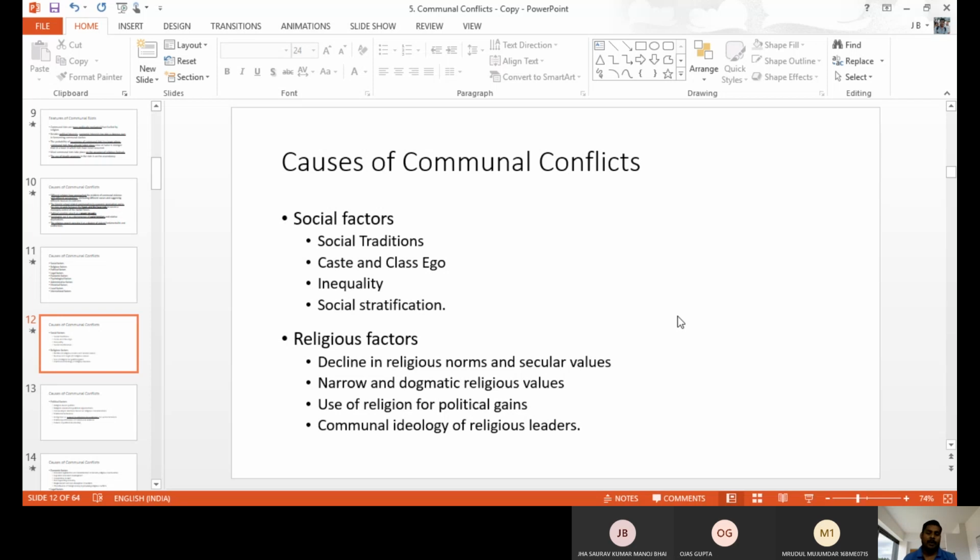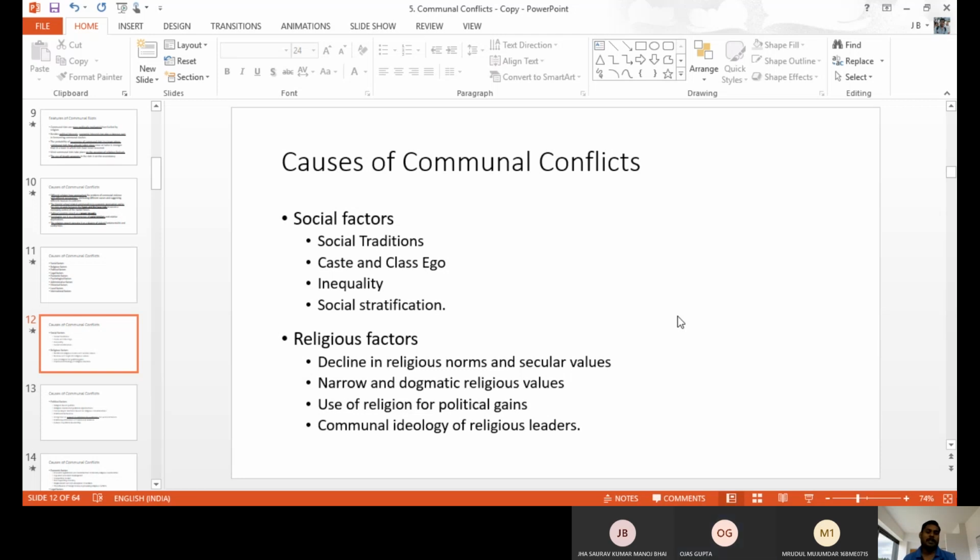The next one, narrow values, a narrow mindset, like dogmatic religious values. A narrow mindset means they feel proud because they belong to one religion. I feel proud because I belong to this, I am this first. Egoistic, individualistic, narrow-minded people are there. So with dogmatic values, they are not able to tolerate any other religion, and they feel proud because they belong to one particular religion. That is also a religion-based reason for the communal violence.